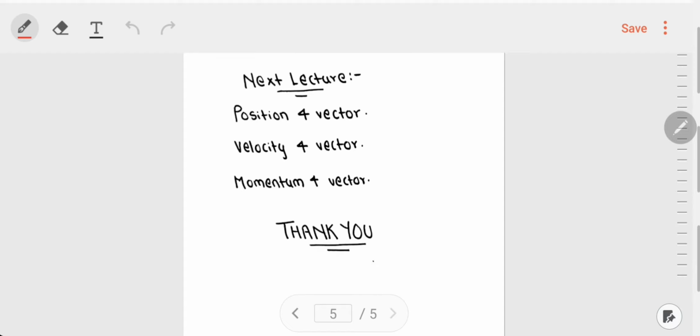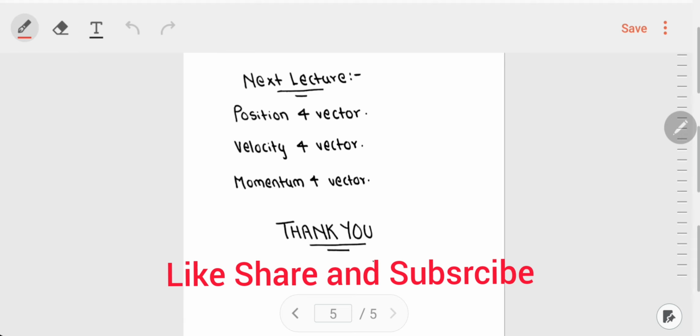So this was all about the introductory concepts that are required to understand the 4-vectors. In the next lecture we'll understand what 4-vectors are, and we'll concentrate on the position 4-vector, velocity 4-vector, and momentum 4-vector. So this was all about the first lecture for 4-vectors.